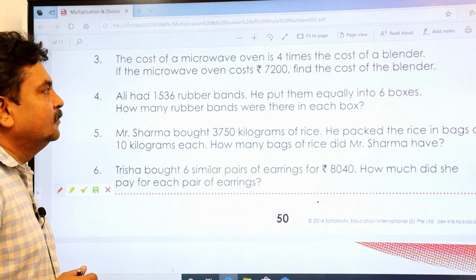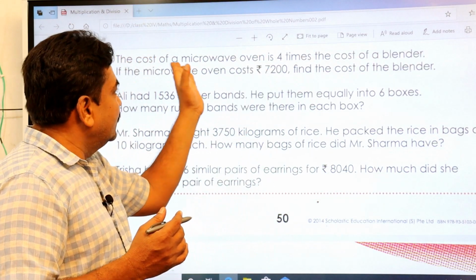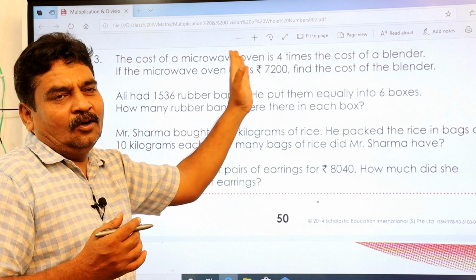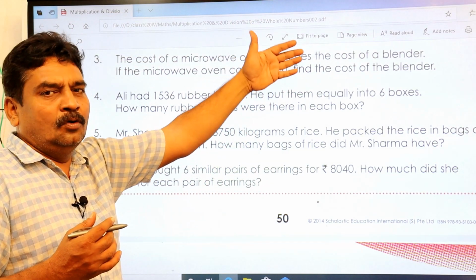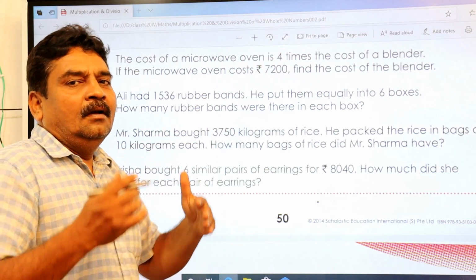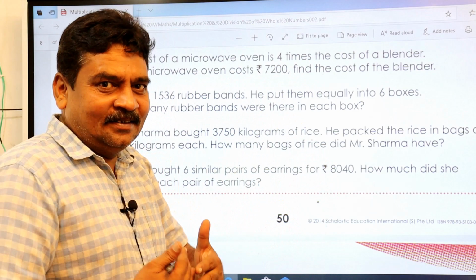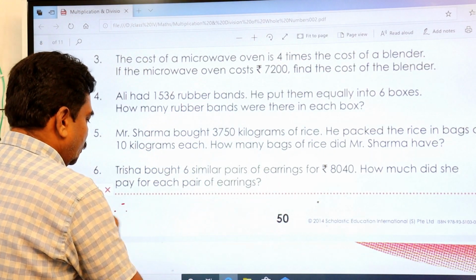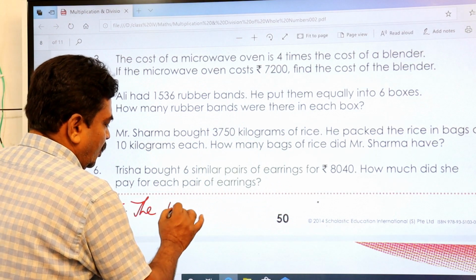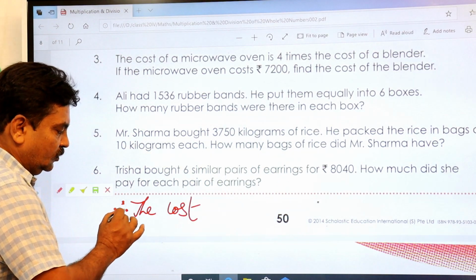The second one is, see, this is the more cost. The microwave oven cost is 4 times more than the blender. Therefore, the cost of a blender is 4 times less than a microwave oven. So how are you going to do it? You should write 3 dots like this, 1, 2, 3.